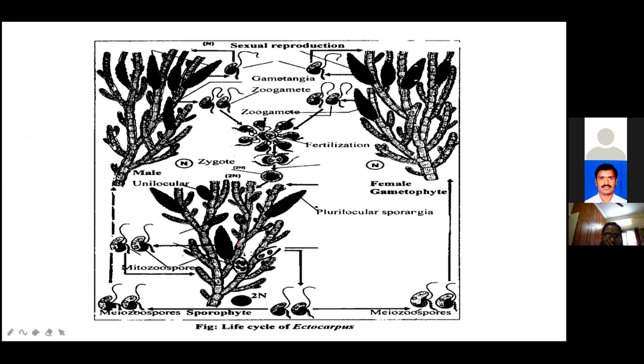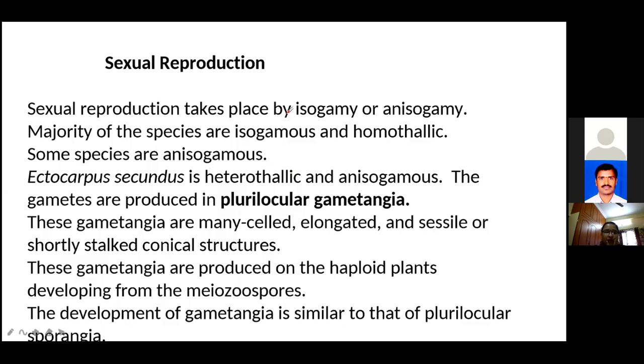Here, in sexual reproduction, the main type is isogamous and homothallic. Only a few species exhibit anisogamy or oogamy. The best example is Ectocarpus siliculosus or Cisandus.